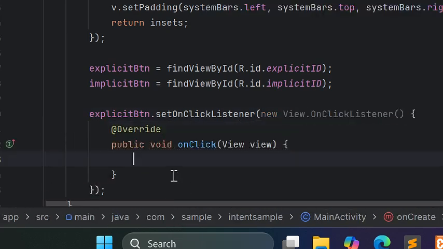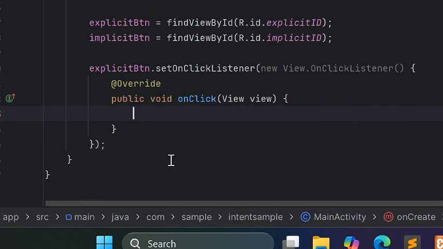Alright. So automatic siya mag-generate ng method. Okay. So inside of this method, with the onClick listener, dito natin ilalagay yung explicit na function. Okay? Dito natin ilalagay yung intent.